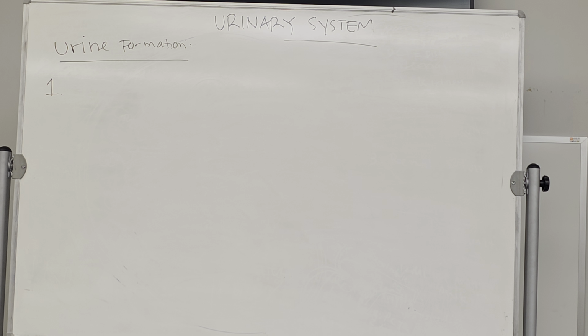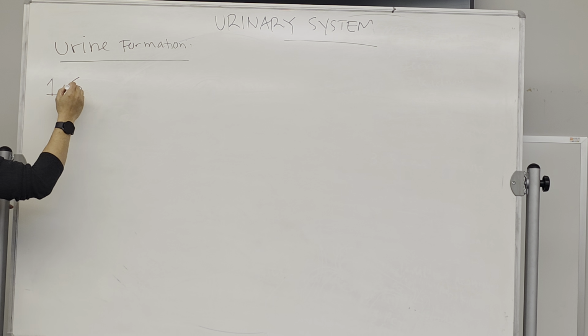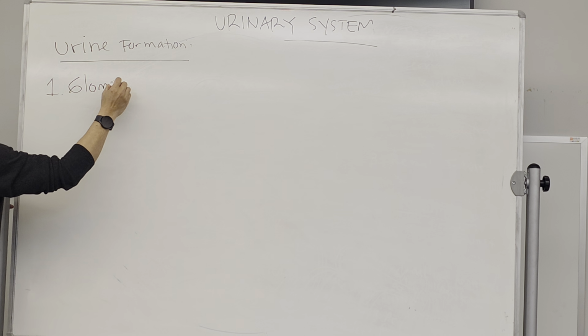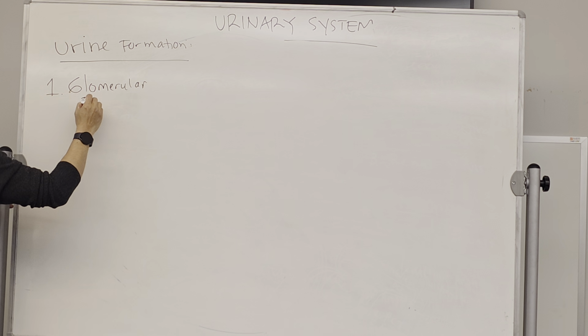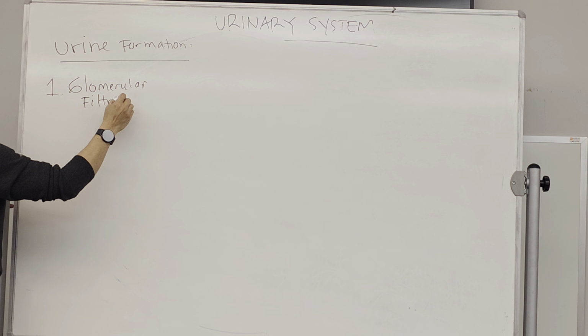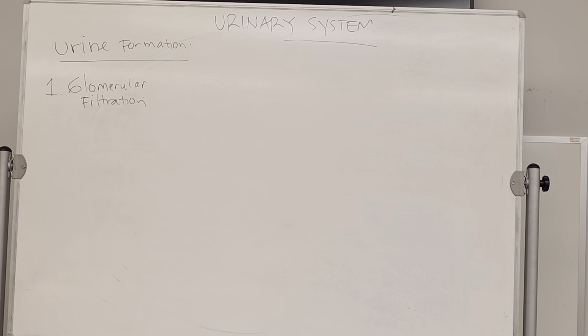That filtration is called the glomerular filtration. Why is it called that? Because it is present in the glomerulus. We're going to draw again the nephron. Glomerular filtration. That's the first process.